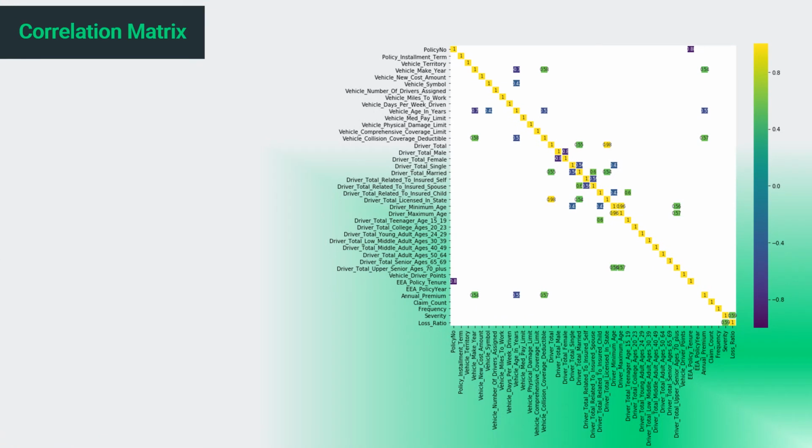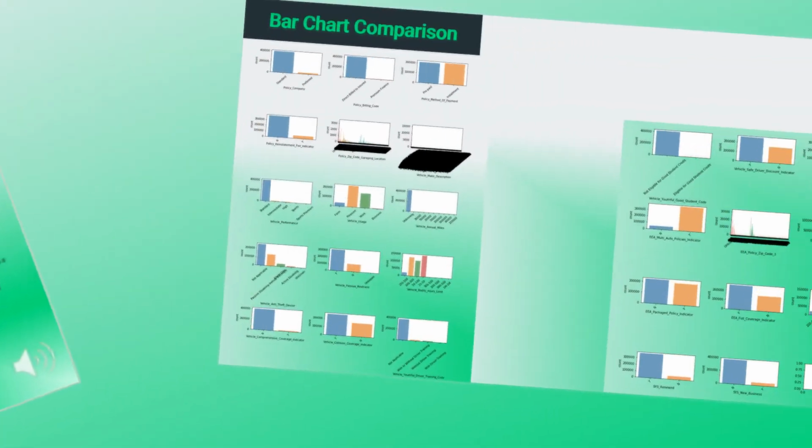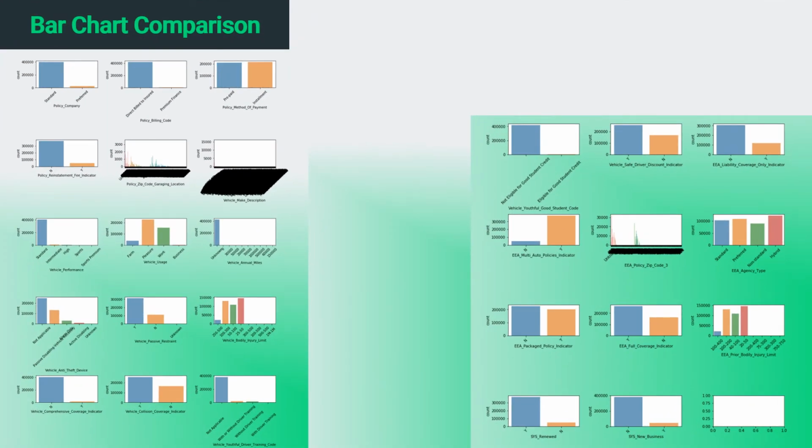We used the correlation matrix to compare our features with each other. For example, this told us that the driver minimum age feature is closely related to the total teenage drivers feature. And lastly, we used the bar chart comparisons to evaluate the various occurrences within each feature.